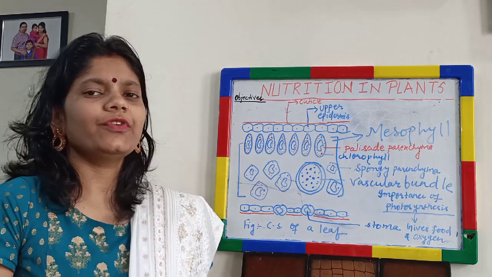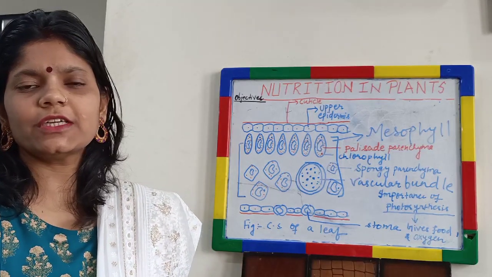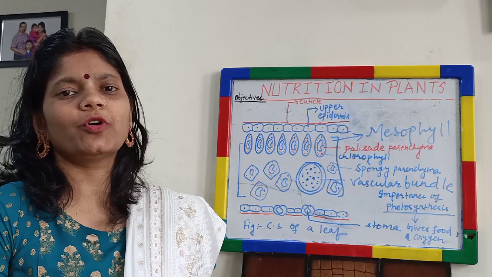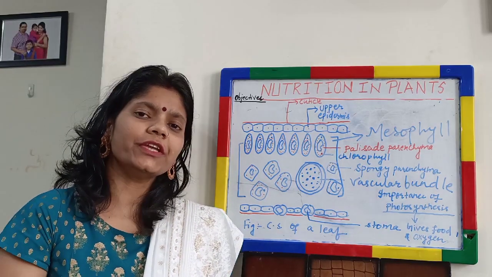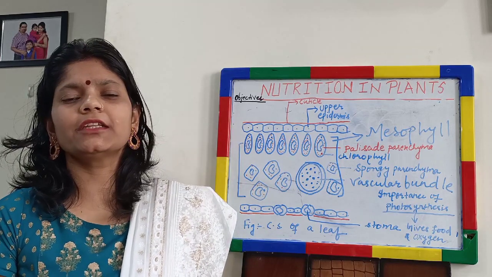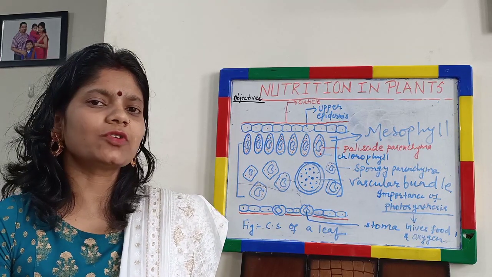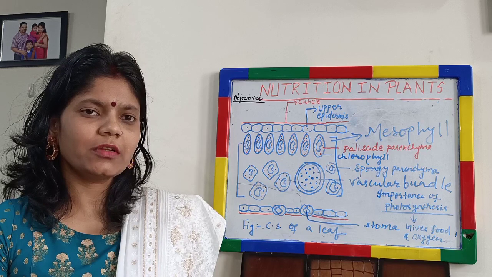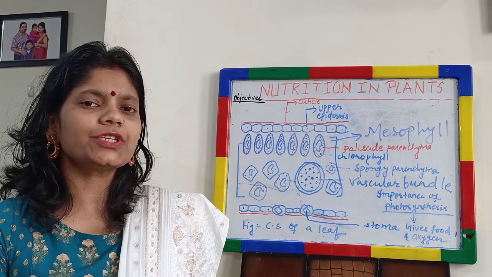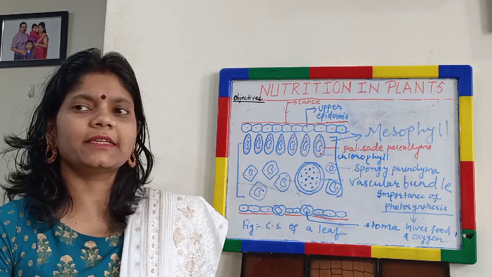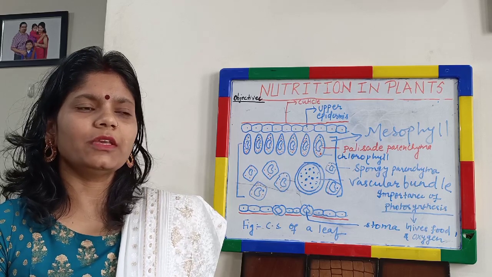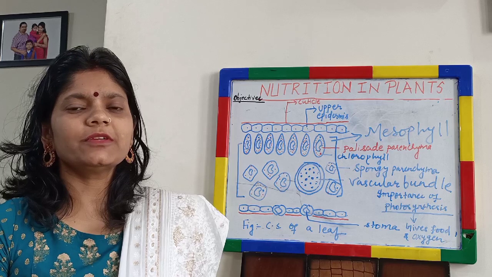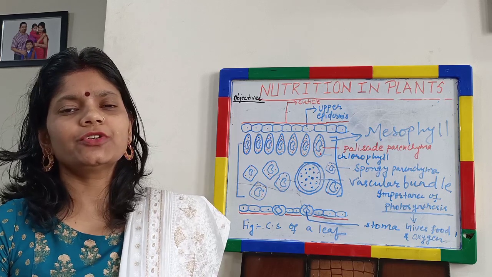In today's class, we have learnt about nutrients, which are the substances needed for our body. We have learnt about the process through which the nutrients are taken inside the body, and that process is called nutrition. Nutrition may be divided into two broad categories, autotrophic and heterotrophic. Autotrophic means the organism makes its own food.